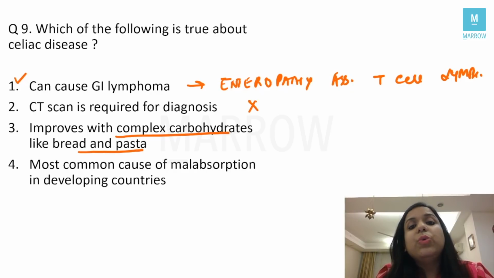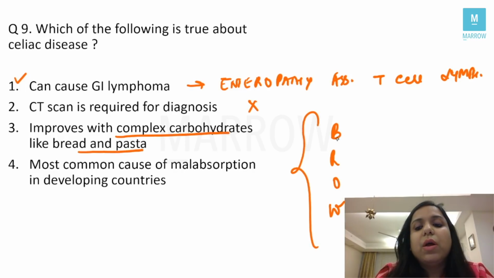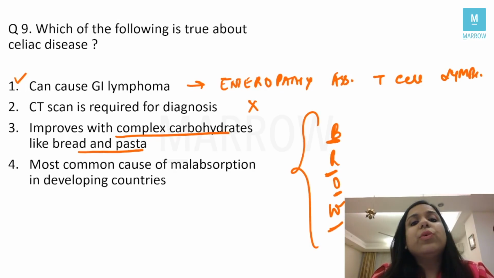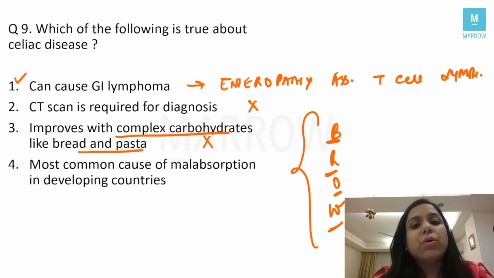It improves with complex carbohydrates like bread and pasta. Remember, I told you that for celiac disease, the patient should not take BROW. What is BROW? Barley, rye, oats, and wheat. So the patient will not improve if the patient gets complex carbohydrates like bread and pasta. So that is also wrong.